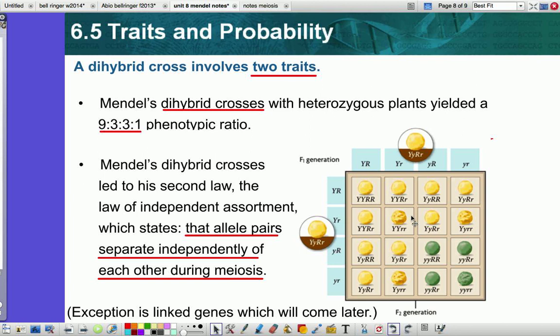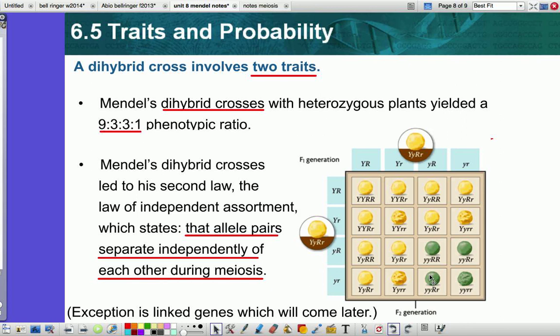Obviously, from just looking at this, you would suspect that yellow is probably dominant, right? And green is recessive, just by the numbers. And then R codes for round or wrinkled. Well, which one do you think is dominant? If you look at it, there are more round pea pods than there are wrinkled pea pods. So round is dominant, and wrinkled is recessive.